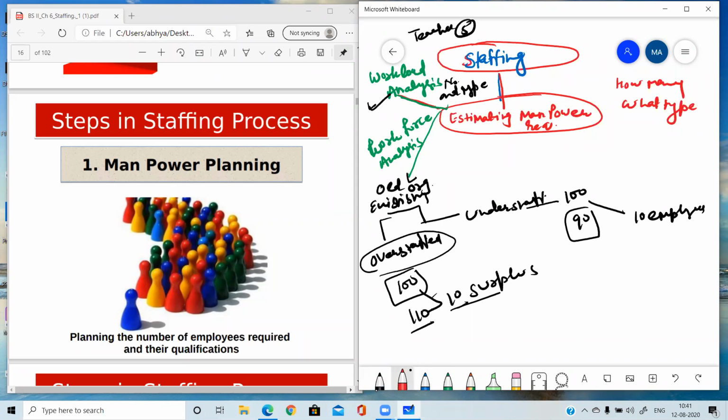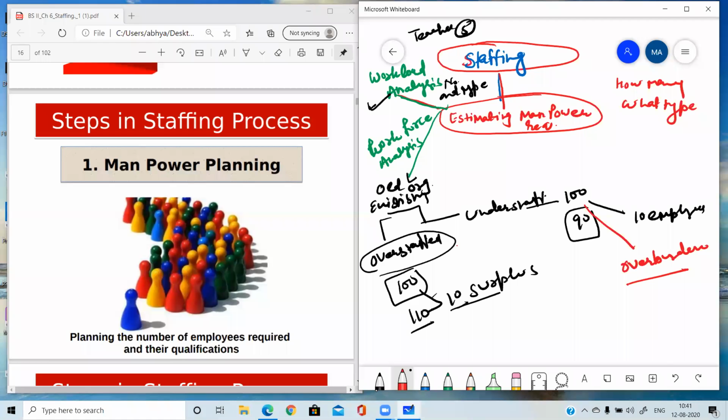Why? If the organization is understaffed, it means work is more and the people who have to perform the task are very few. So more work will be divided among a lesser number of people, and it may lead to overburden. The existing workforce will be overburdened and will not be satisfied. They will look for better options because they are not getting a salary commensurate with the work. They remain always overburdened, so they will not be able to give their 100%.